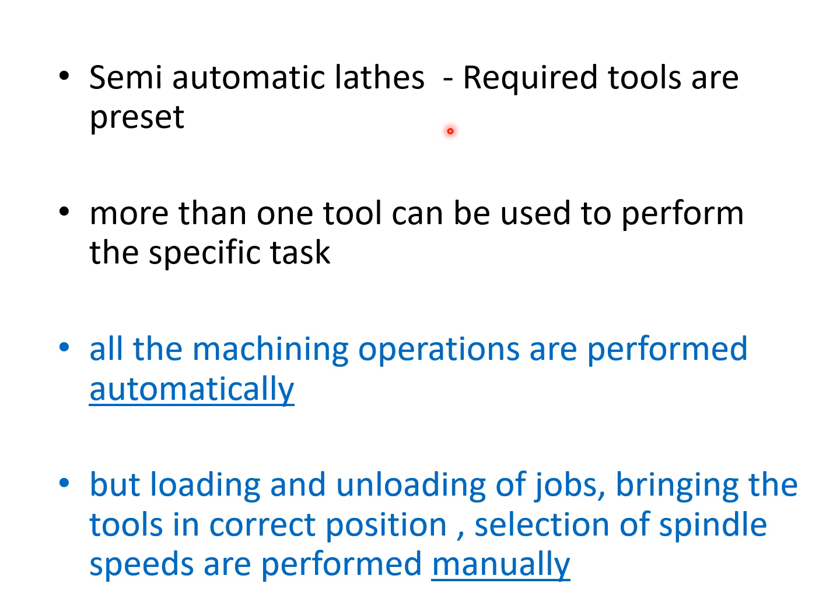In semi-automatic lathes, the required tools are preset. More than one tool can be used to perform the specified task. This reduces the tool changing time, loading and unloading time. Because of this, the rate of production is increased. Hence, these semi-automatic and automatic lathes are used for mass production industries.